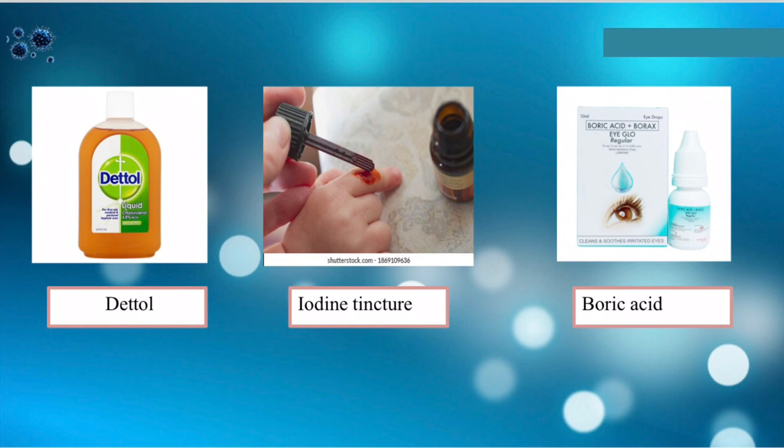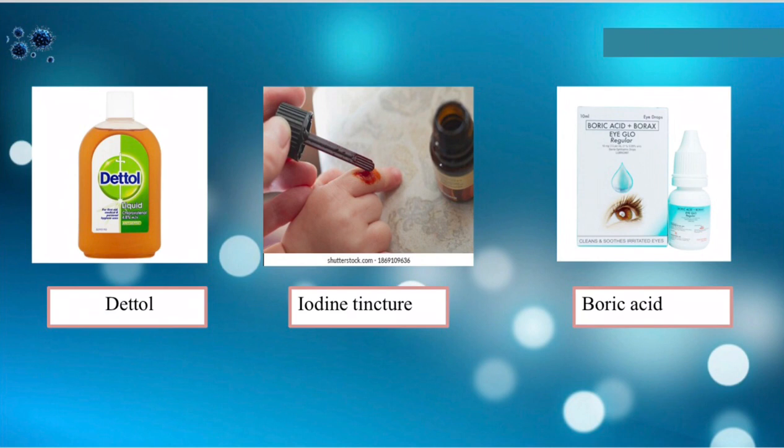So let's discuss it one by one. Okay, so Dettol is a mixture of chlorhexidinol and terpineol. It is used to apply in the wounds. It is effective for treatment in the wounds. So we have here also iodine tincture.